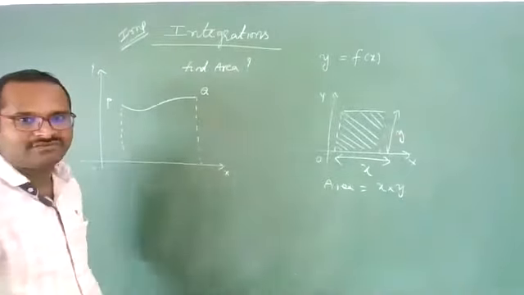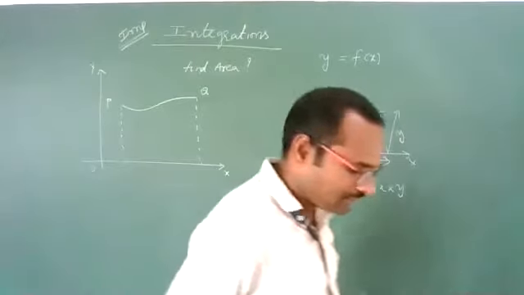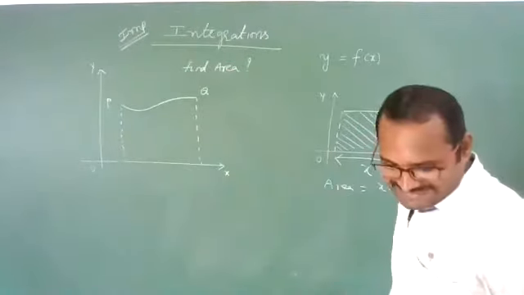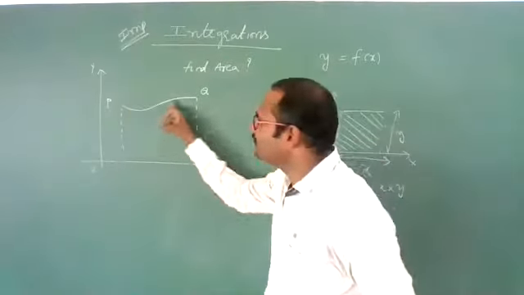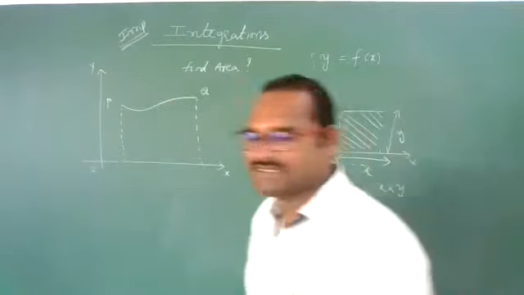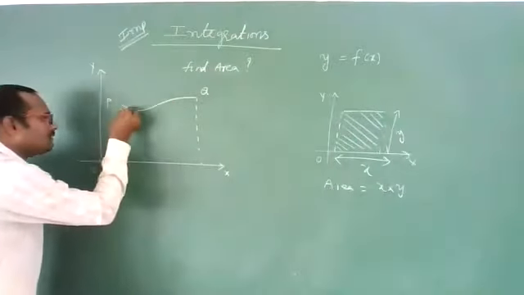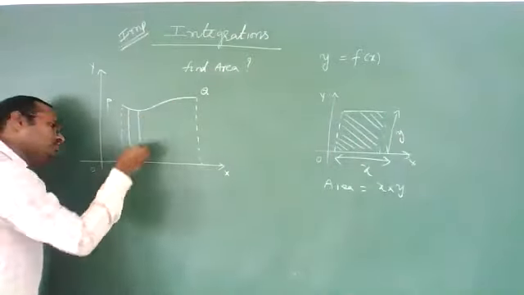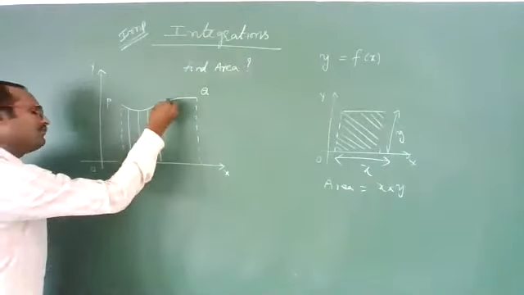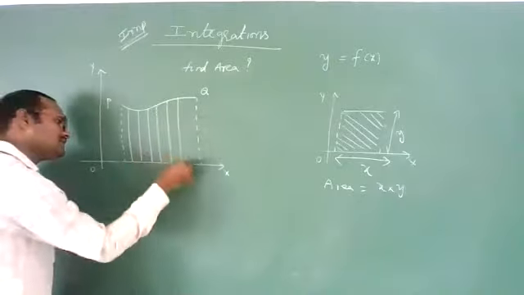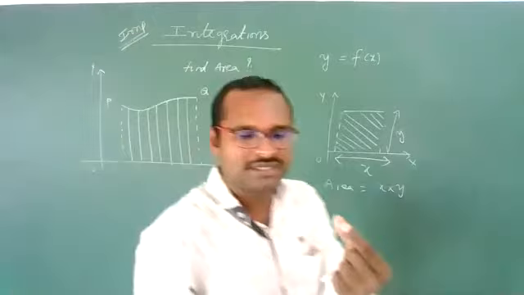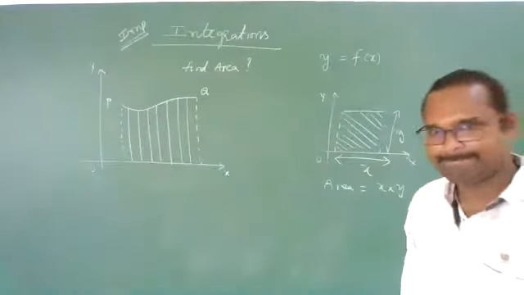Now we want to find the area. A simple technique is there. The technique is, let us divide this into small strips. Let us divide like this: 1, 2, 3, 4, 5, 6, 7. I have divided in terms of strips.